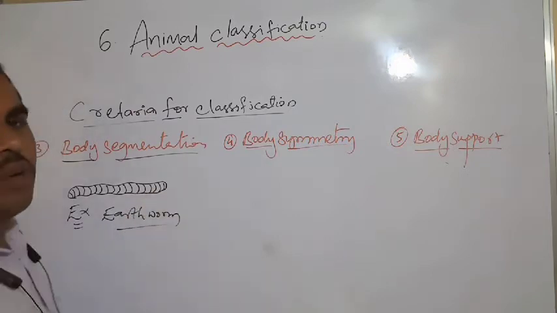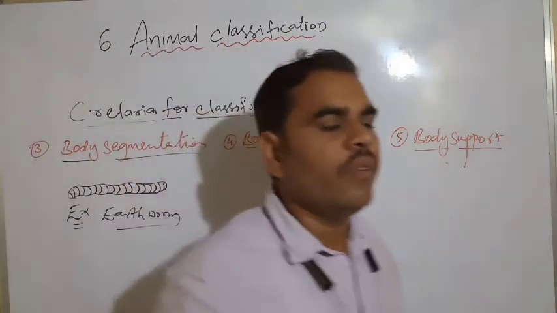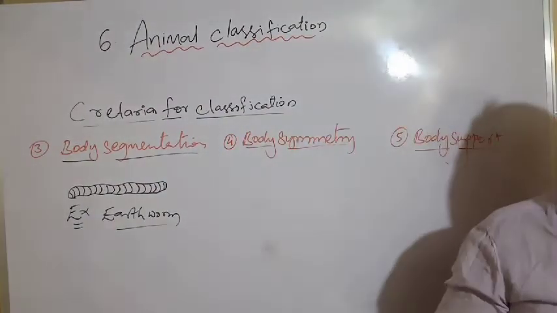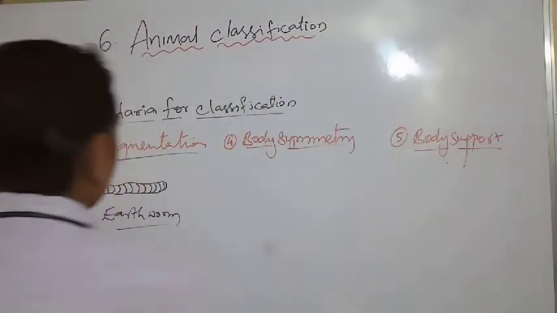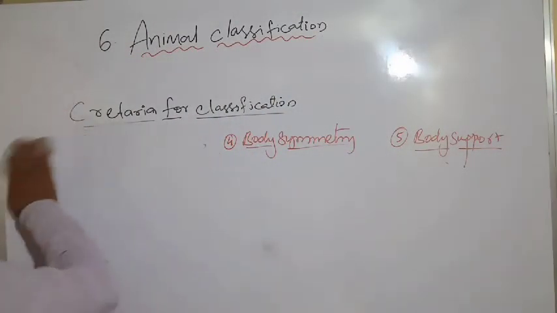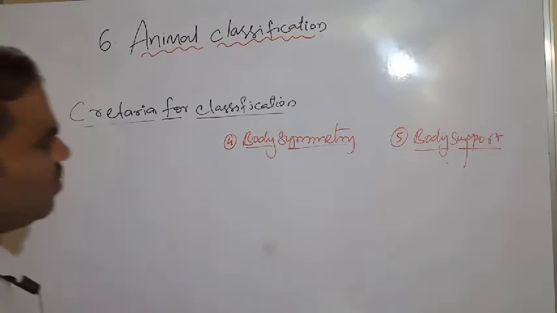Earthworm is the best example for Annelida. We are calling this segmentation, which is present in Annelida. Next we have to learn the body symmetry. Body symmetry. What is symmetry?